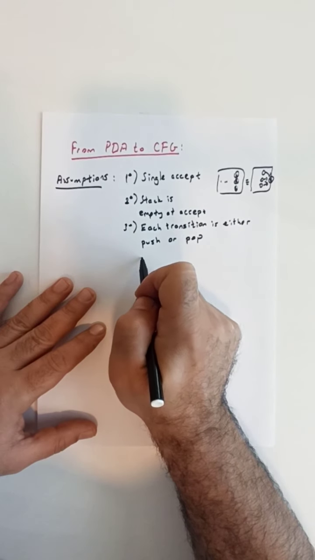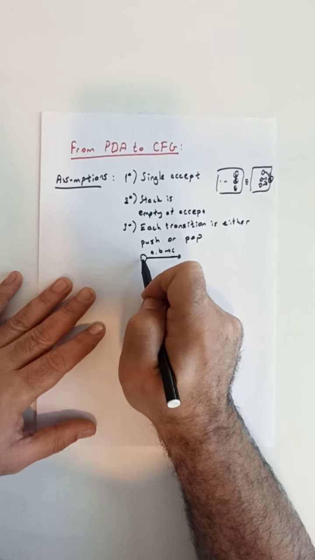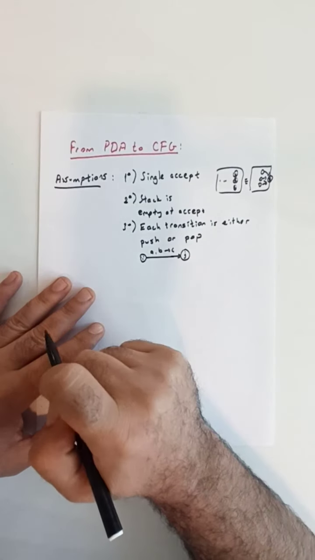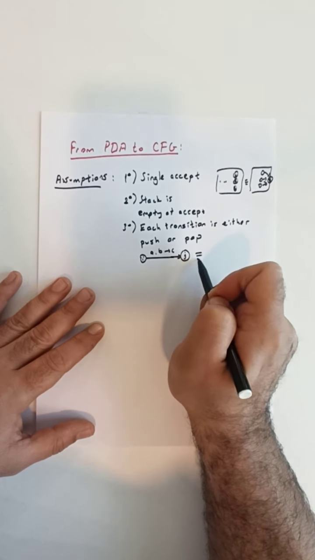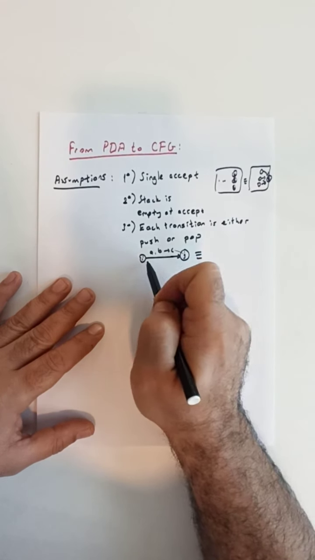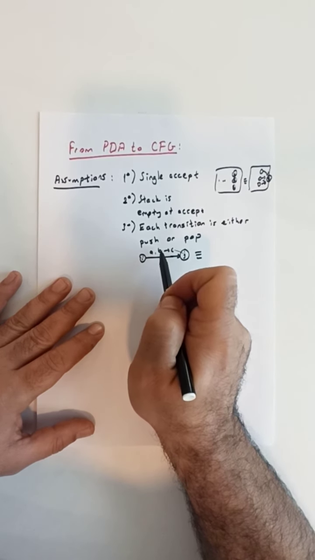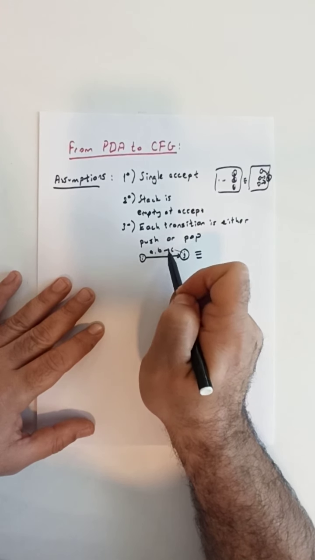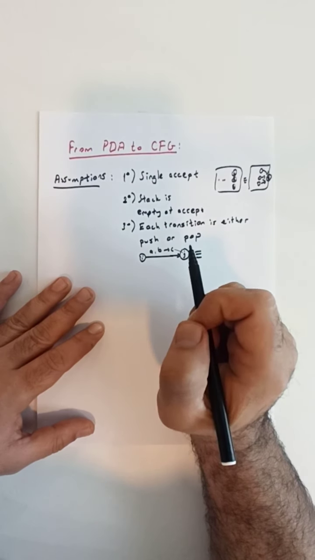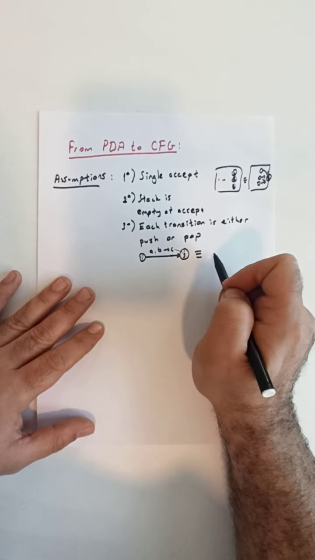How? Let's say we have a transition of the form A, B, C that takes us from state I to state J in a given PDA that doesn't satisfy this condition. Note that in this transition we do both popping B from the stack and pushing a symbol into the stack at the same time. With our new assumption, we don't want this, but we can satisfy the constraint by having an equivalent PDA as follows.